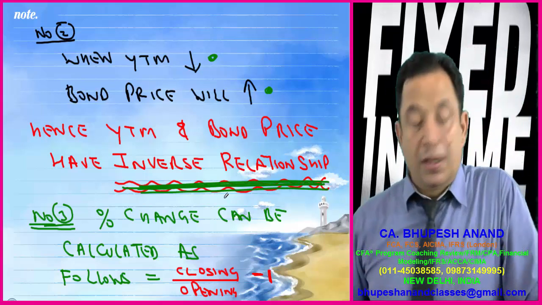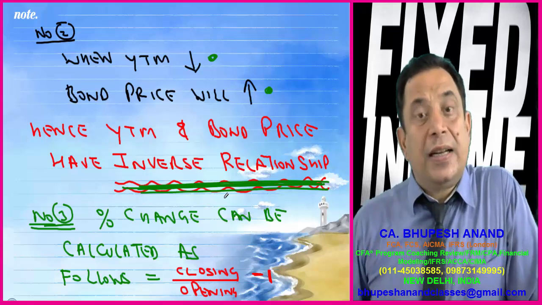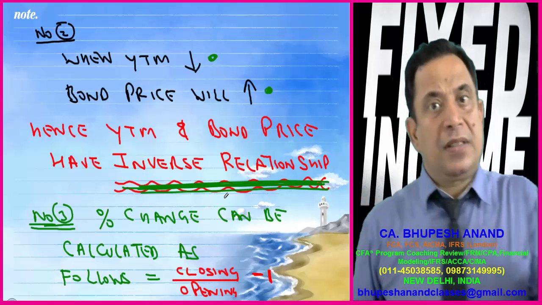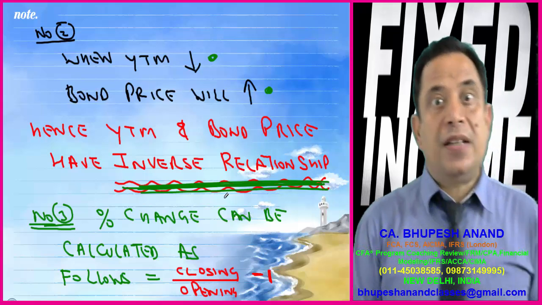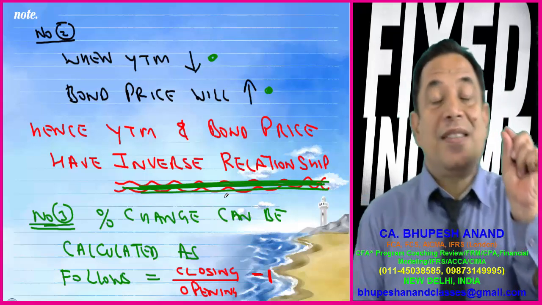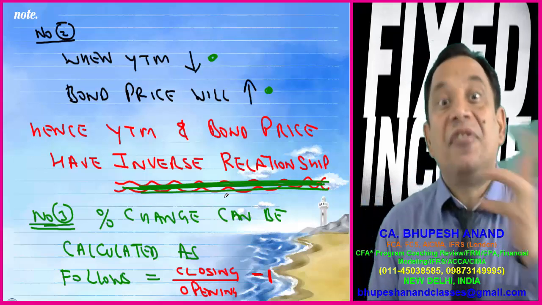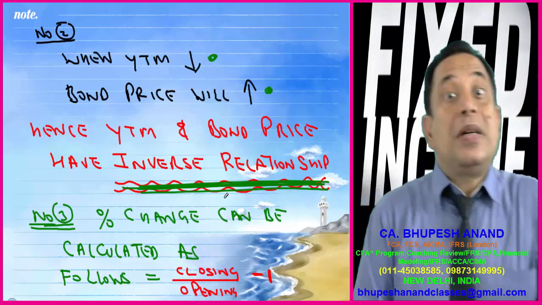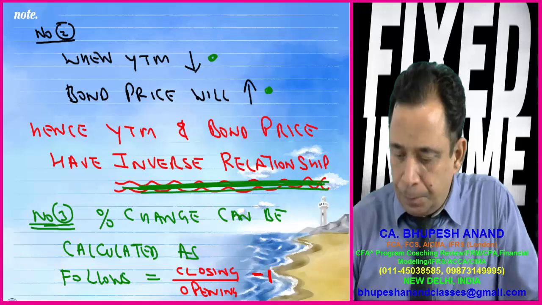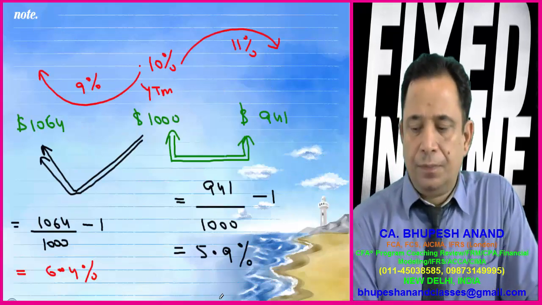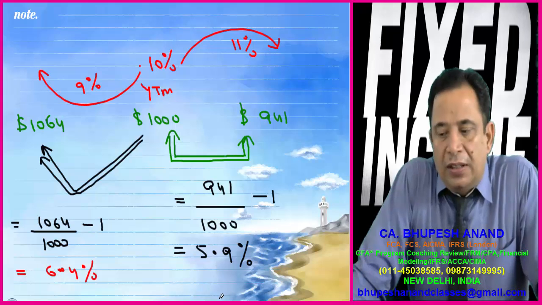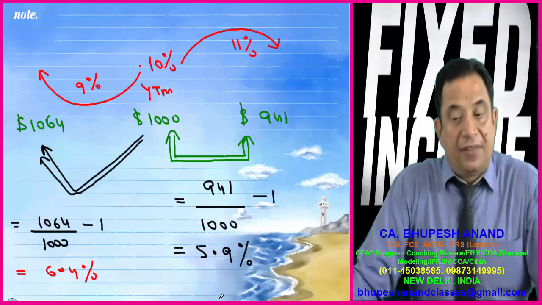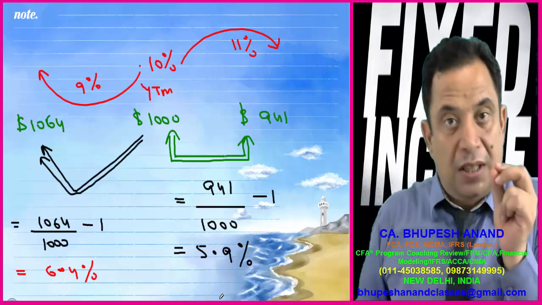So note number 3. Now the percentage change. We have to see the next point, that by how much, because we have taken 1% increase in YTM or 1% decrease in YTM. But the percentage increase in the bond price and the percentage decrease in the bond price is different. So we have to analyze whether the percentage increases more or whether the percentage decreases more. So 941 upon 1,000, that comes to 5.9%. It means the decrease is 5.9%, and if we see the increase, it is 6.4%.